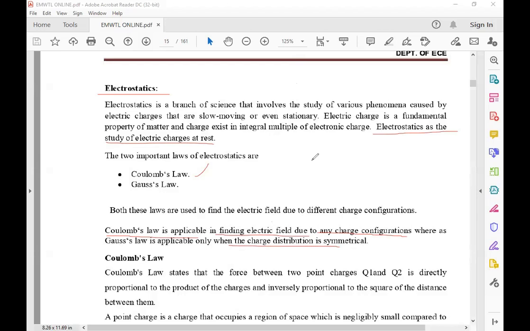The charge is distributed as a line charge, surface charge, volume charge, or point charge. That is Gauss's law.